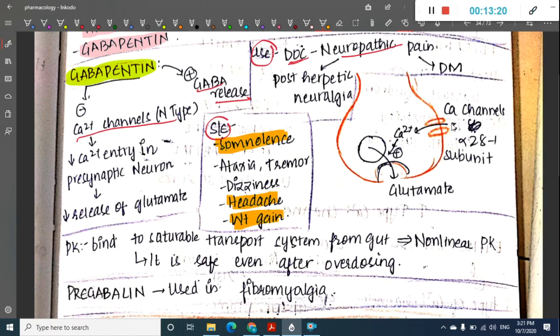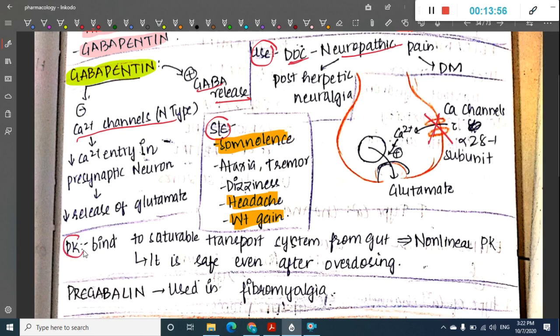So if you see here, calcium enters the neuron synapse through the alpha 2 delta 1 subunit receptor, and this calcium activates the release of glutamate into the synapse. But when we use gabapentin, it blocks this N type of calcium channels, and because they block the N type of calcium channels, the calcium cannot enter into the synaptic neuron itself, and there is no release of glutamate.